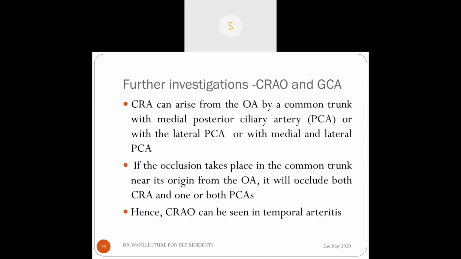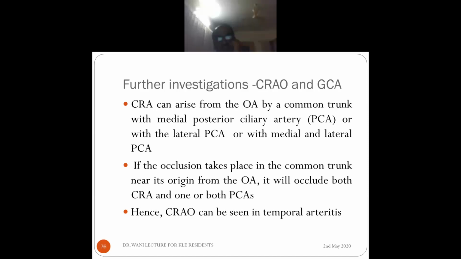Okay. See, sometimes giant cell arteritis can cause CRAO. How does it cause it? Because there are some anatomical variations. The ophthalmic artery sometimes gives a common trunk. From here, two vessels originate: the central retinal artery and the medial posterior ciliary artery, or sometimes the central retinal artery and the lateral posterior ciliary artery.